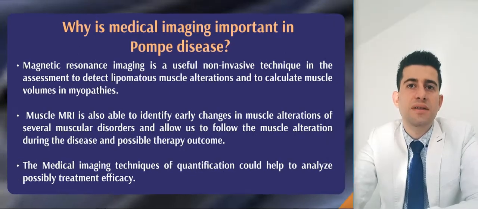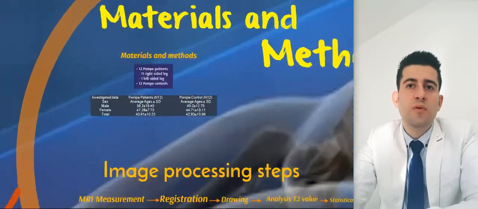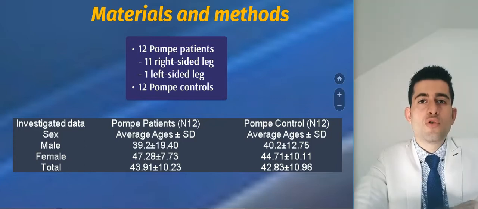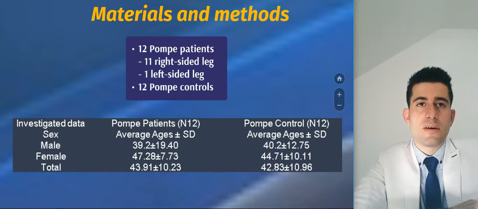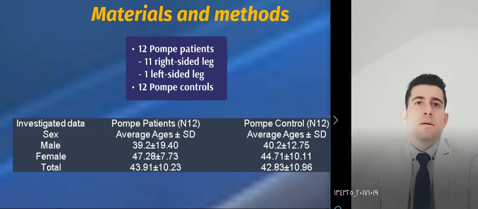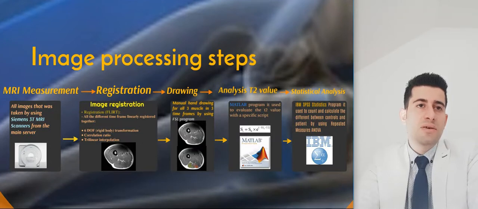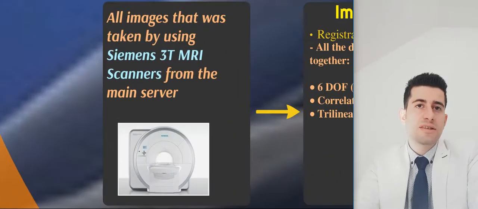In materials and methods, we studied 12 Pompe patients, 11 of them right-sided leg and 1 left-sided leg because of previous surgery, and 12 controls. The 2 groups are compatible with each other, so there is not much difference between them, to make an accurate study. Image processing steps start with the images taken using a Siemens 3 Tesla MRI scanner.